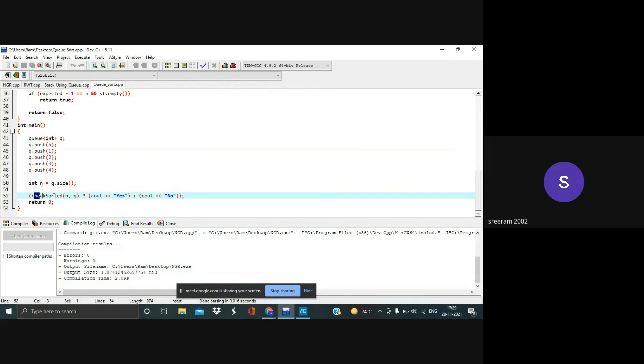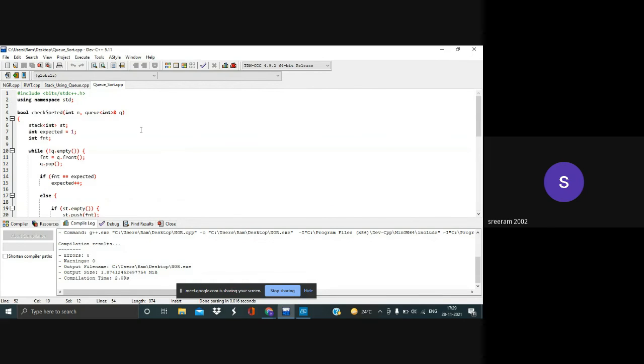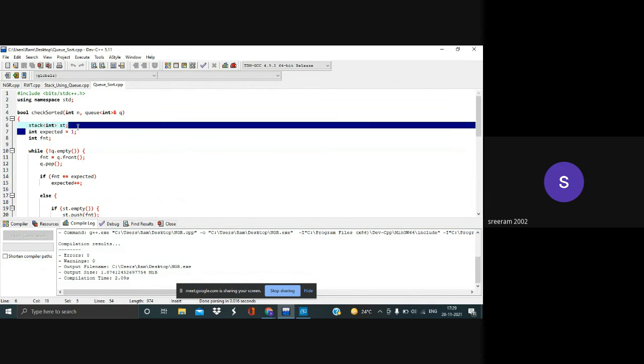Now I'm passing it to the check sorted function. This is the check sorted function. It will return a true or false value. True if the query asked is satisfied. False if the question cannot be done using stack. So we have a stack right here. Int expected is the first element.